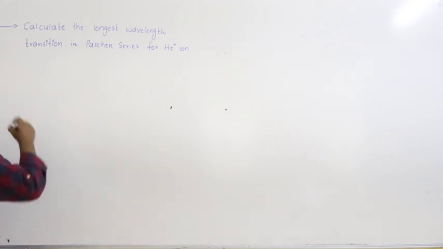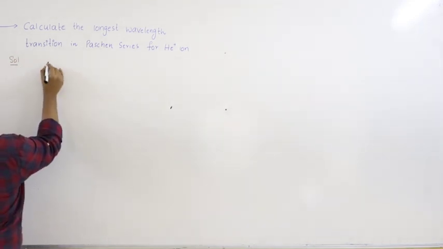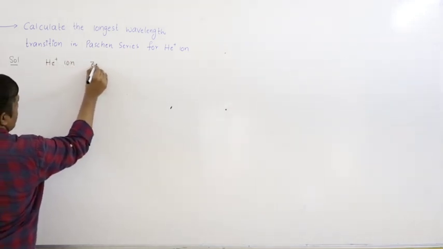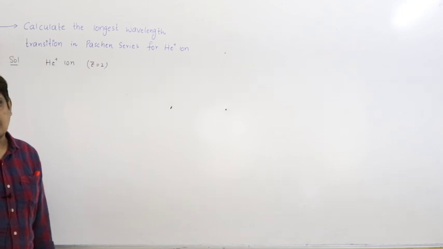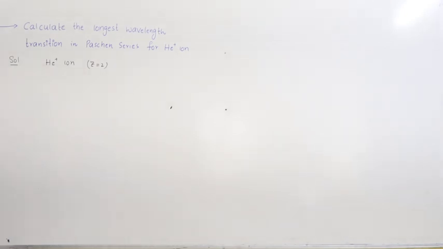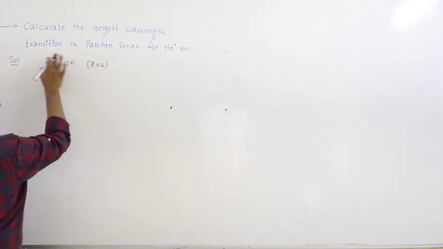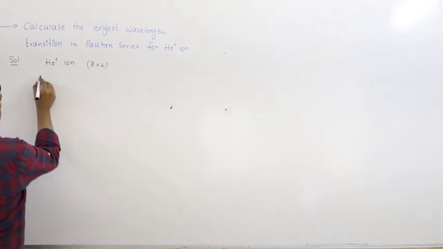So the species given is He plus ion. For He plus ion, Z equal to 2. That is the first one. It contains only one electron, therefore we can apply Bohr's concept for He plus ion. It is applicable for all single electron species. We have to find wavelength corresponding to longest wavelength in Paschen series.